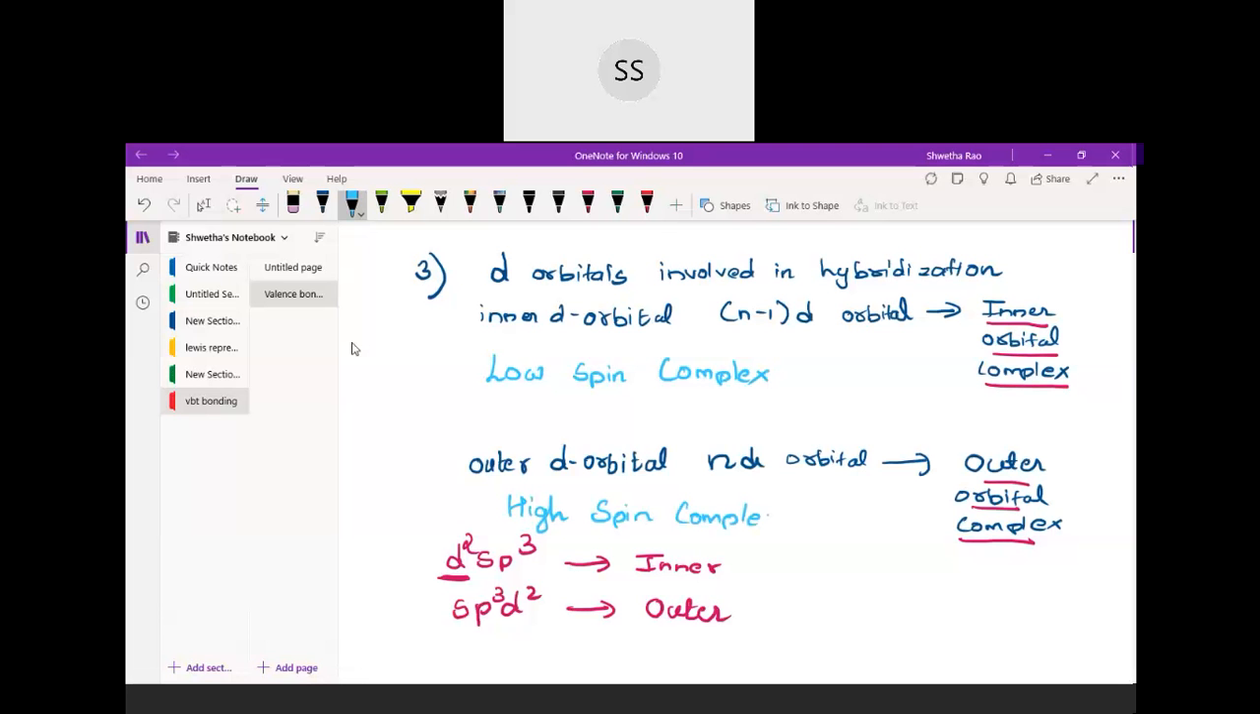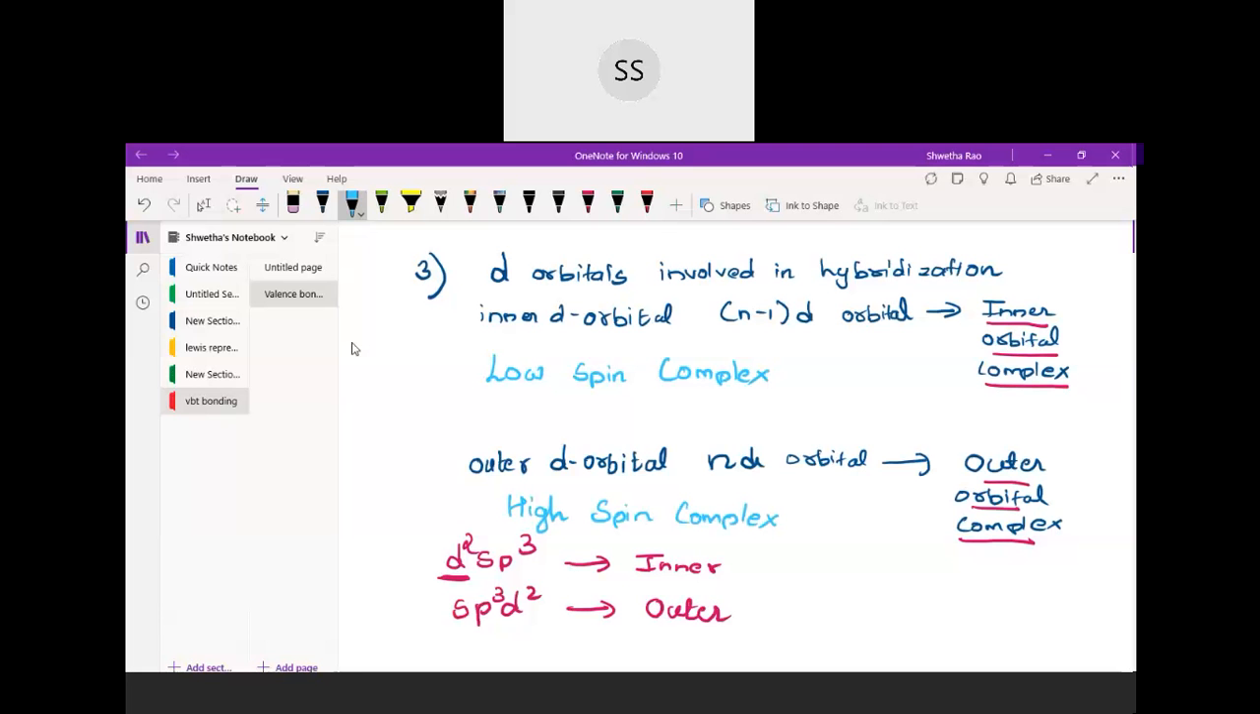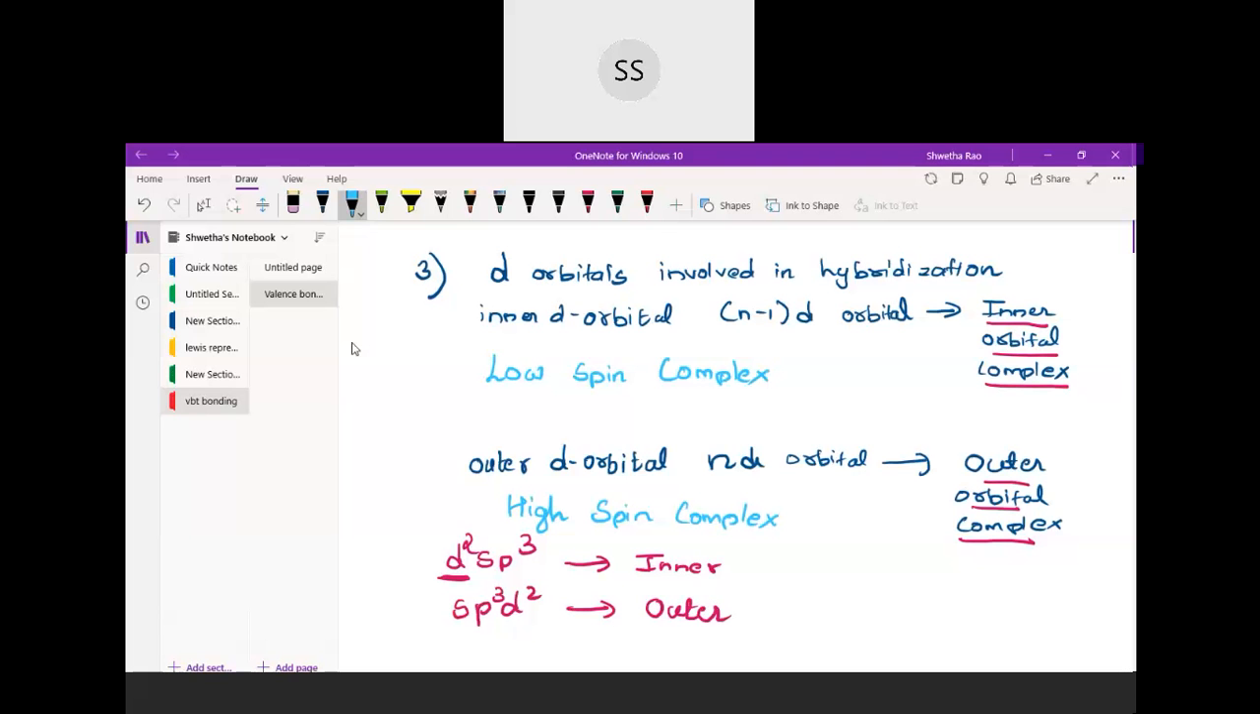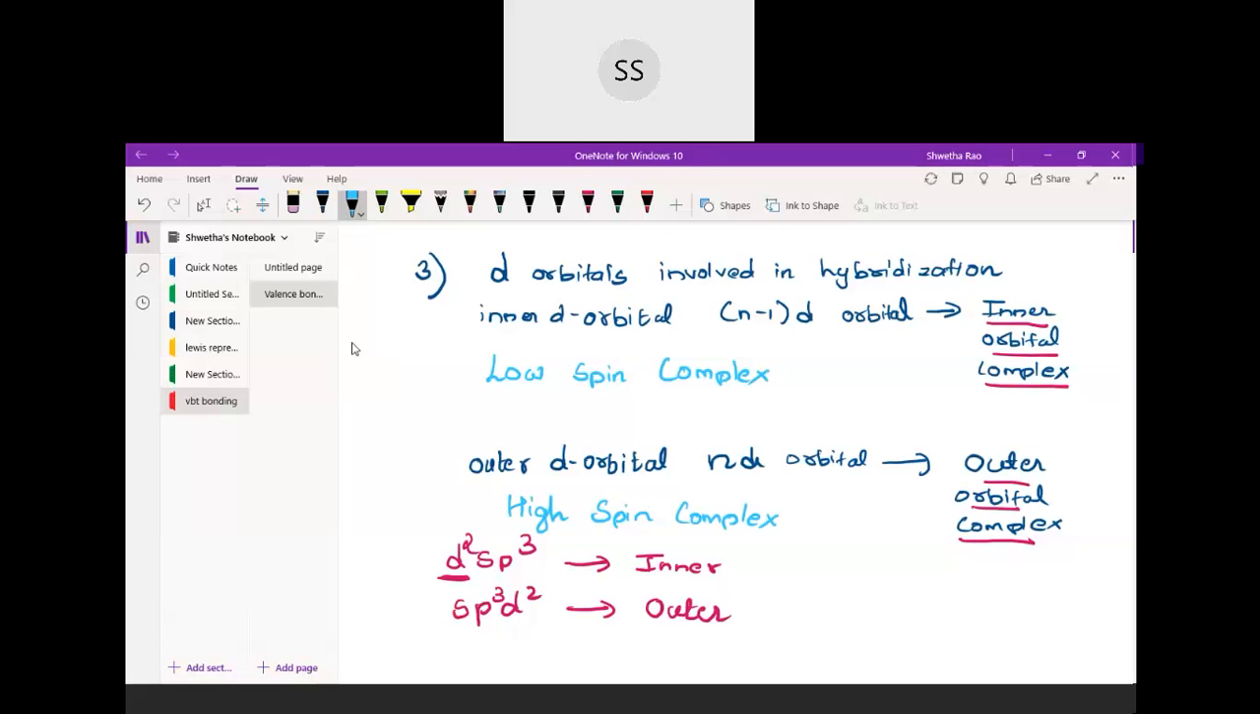I will tell you why they are named low spin and high spin. See, when the inner d orbital is involved in the hybridization, the electrons inside them will pair up. You will understand that when I explain the bonding part of it. These electrons inside the d orbital will be paired. So when these electrons are paired, the number of unpaired electrons available will be very small. Most of the time they will be diamagnetic in nature, so much spin will not be observed in them. So they are known as low spin complexes.